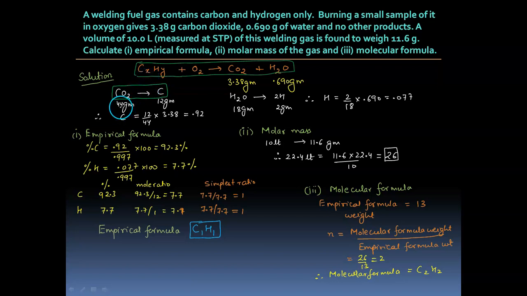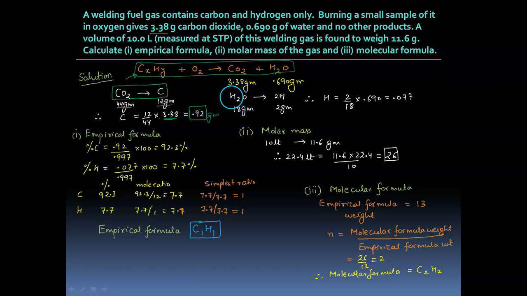So if the entire carbon dioxide is coming from the carbon part, we can say that the molecular weight of carbon dioxide is 44 grams. Out of 44 grams, 12 grams is carbon. Therefore, out of 3.38 grams of carbon dioxide, how much is the carbon in the original hydrocarbon sample? That will be 12 upon 44 into 3.38, which comes out to be 0.96 gram.